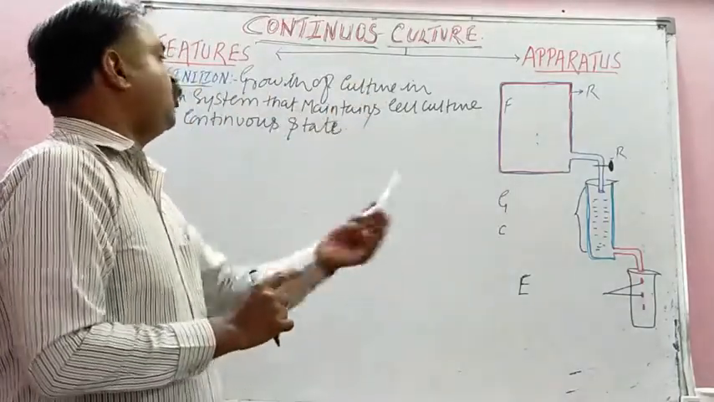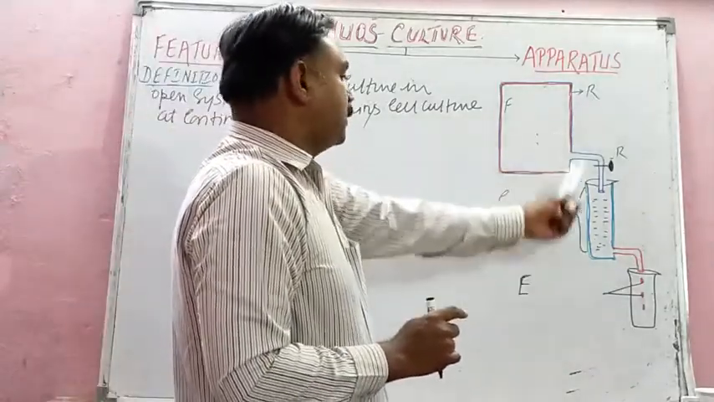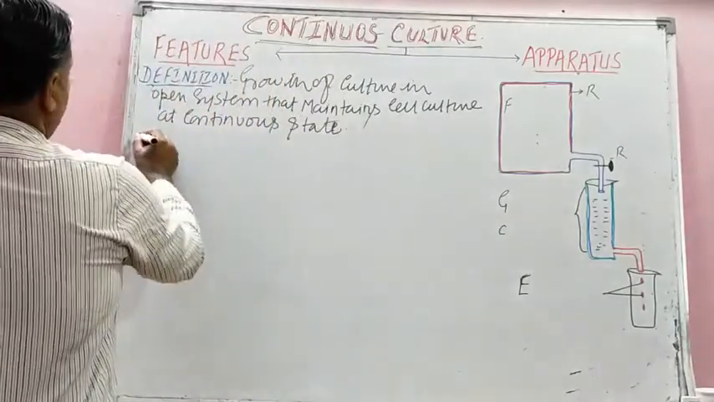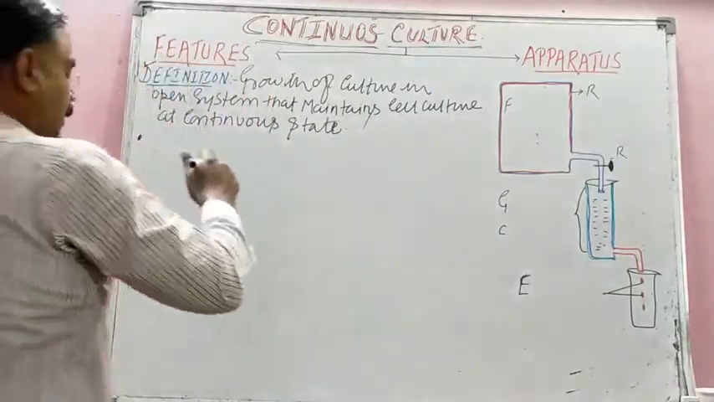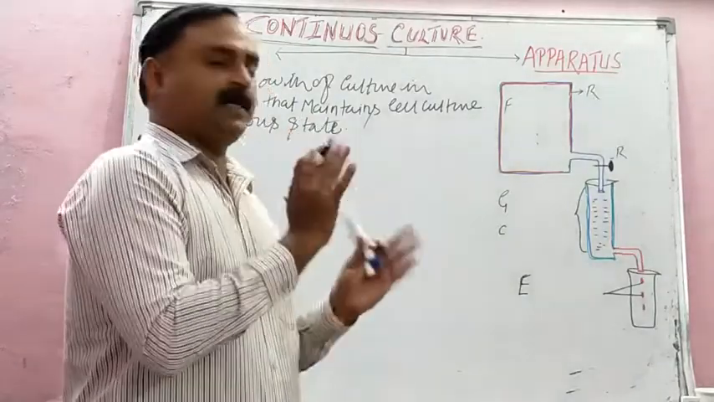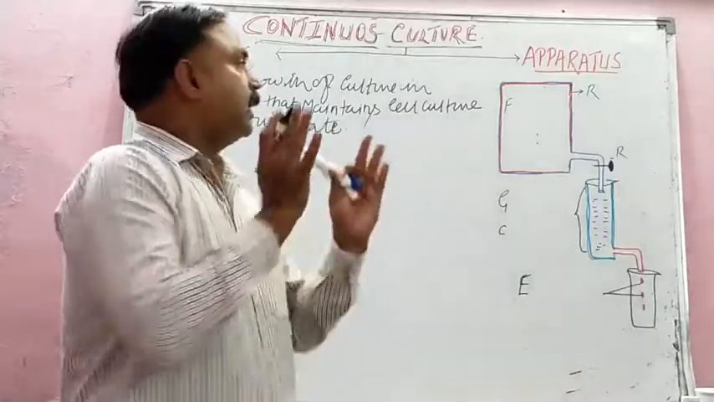Growth of culture in an open system that maintains the cell culture at a continuous state. Now what is the second feature? The first feature is the definition itself. The second, third and fourth features are just the opposite of your batch culture, so it will help you learn to differentiate between batch and continuous culture.